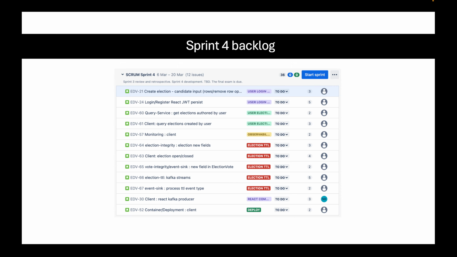And then we also have this new epic, election TTL. All stories have to do with updating an election from open to closed, and then having the components react to that closed election. For instance, not allowing users to vote on an election that's been closed, or even representing the election results differently when the election is closed versus when it's still up and running and available for votes. And that's what we're going to be working on this next sprint, and some client front-end view updates.